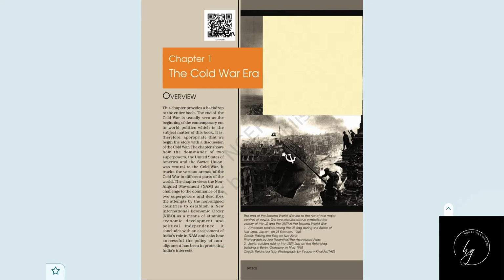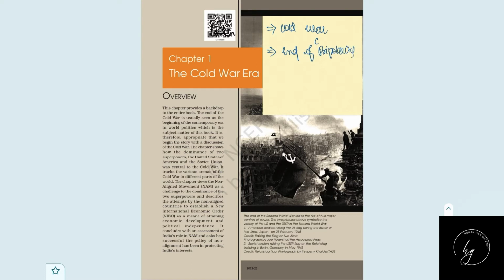So the end of the Second World War marked a group of events. After the end of the Second World War, there were a group of events occurring consecutively, one after another. There were many events. In this text, the first four chapters deal with such events. Let's say the very first one is the Cold War, which started immediately after the Second World War, and the next one is the end of bipolarity, that is the end of the Cold War.